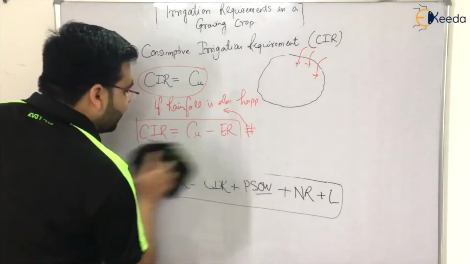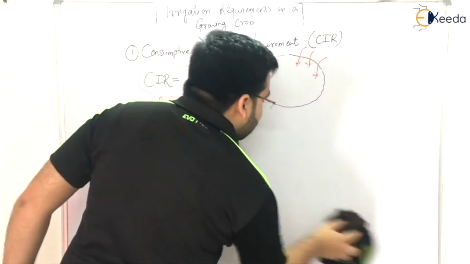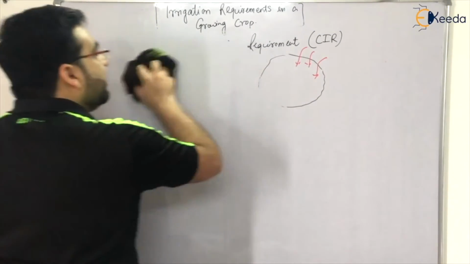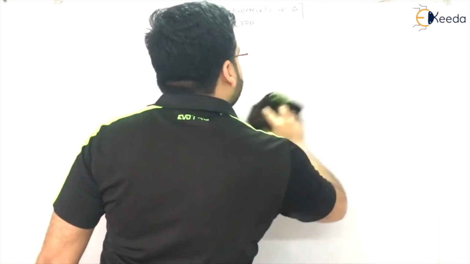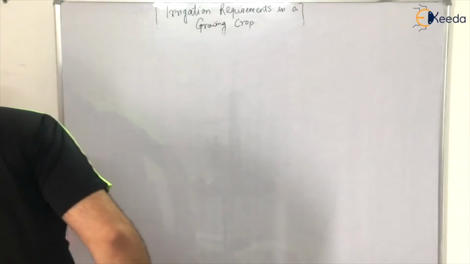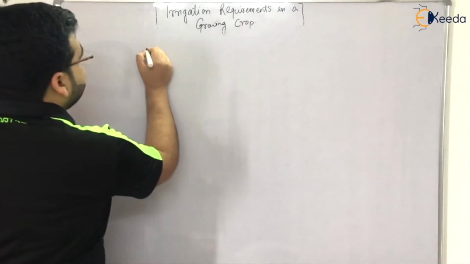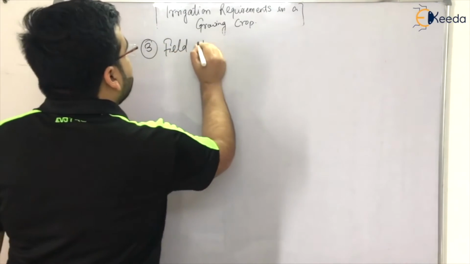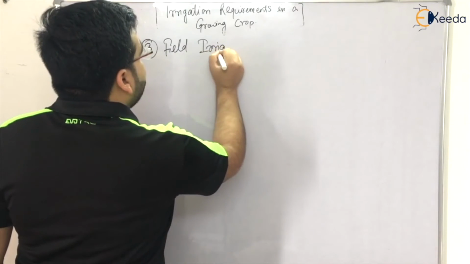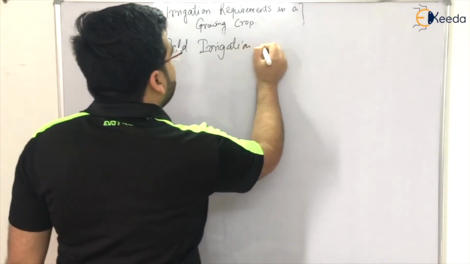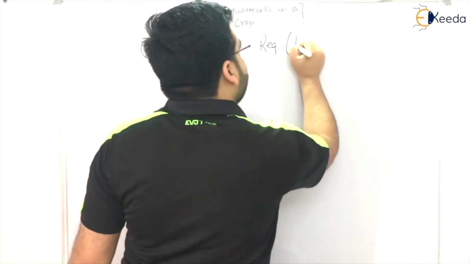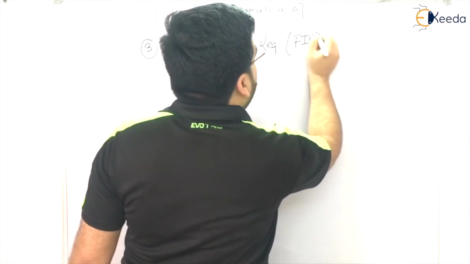Now let's come to the third type of requirement, that is known as the field irrigation requirement. I hope you are getting it, right? Because this is very important, students. The next one is the field irrigation requirement, the third one. Requirement means REQ, so that is FIR. Clear?